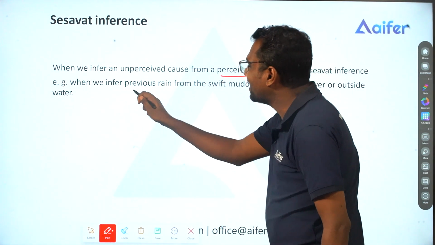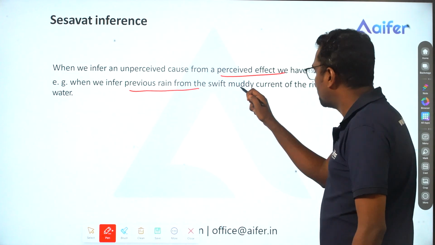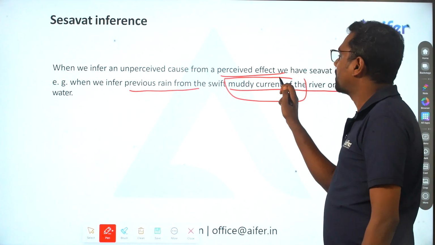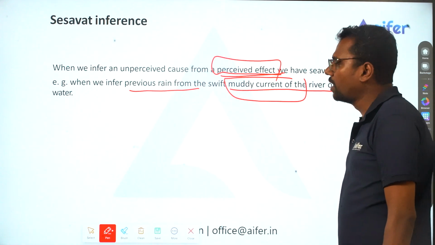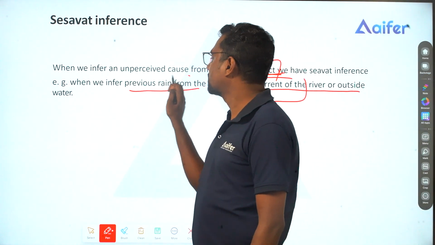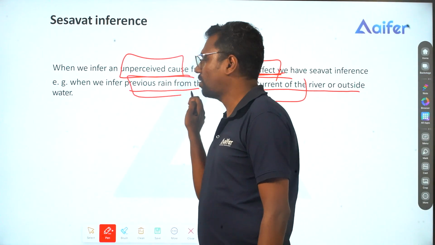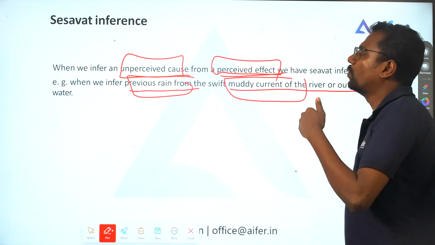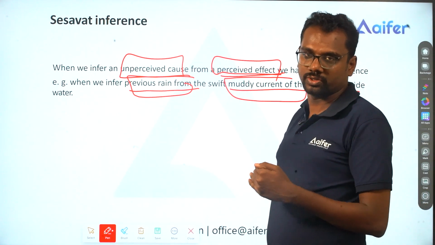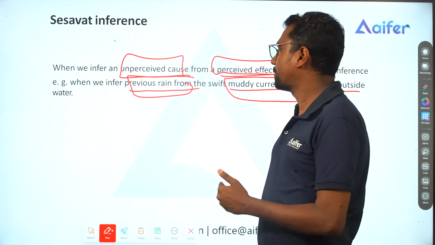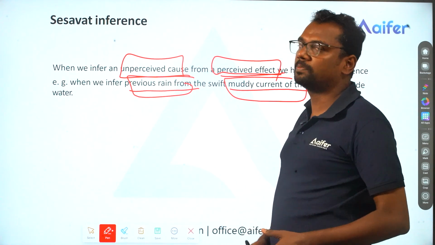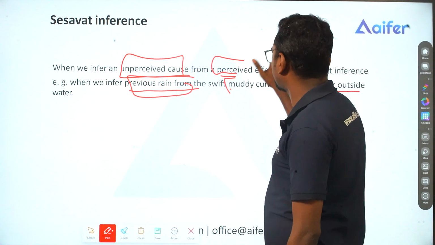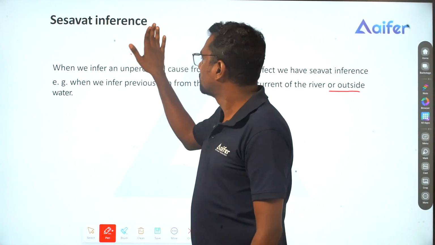We infer rain based on the muddy current flow of the river. So the muddy current flow of the river is a perceived effect. Based on that, we are inferring the unperceived cause, that's rainfall. So in Sheshavad, based on the perceived effect, we infer the unperceived cause.